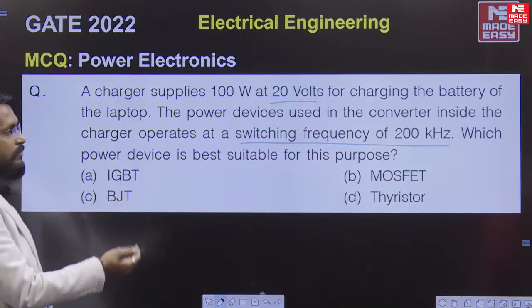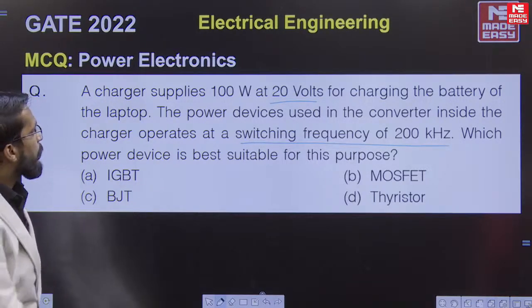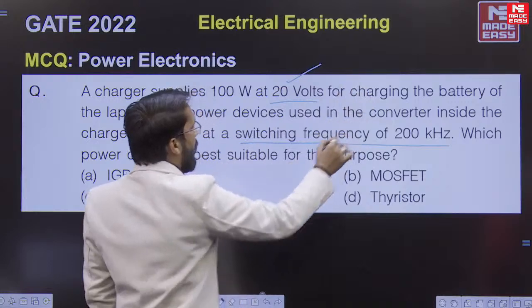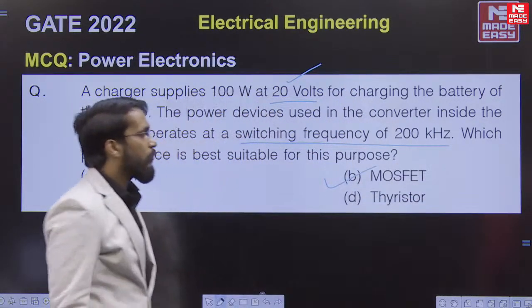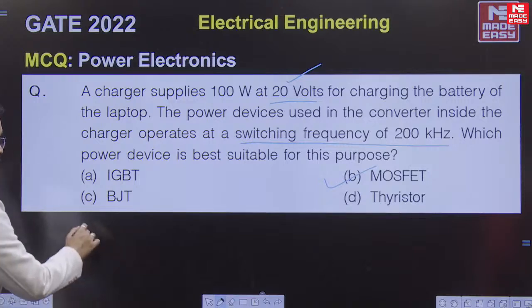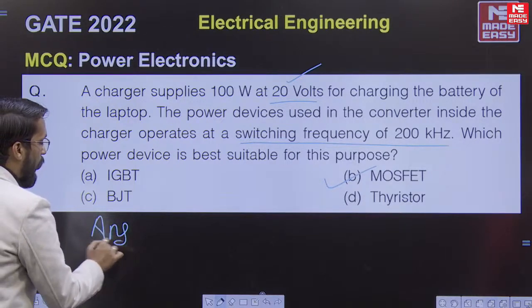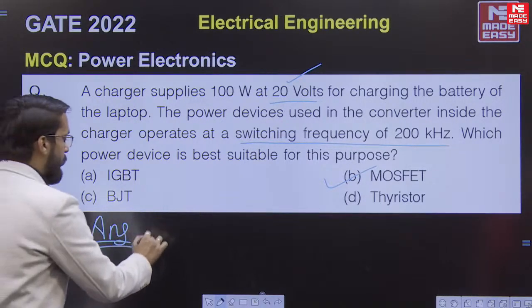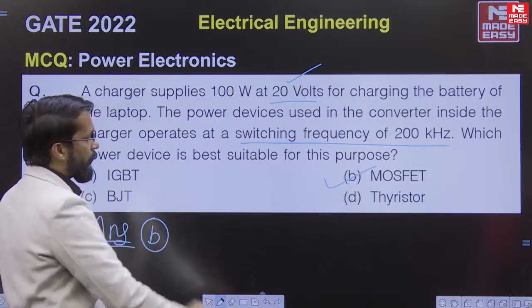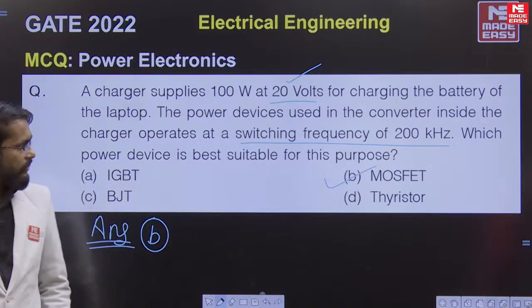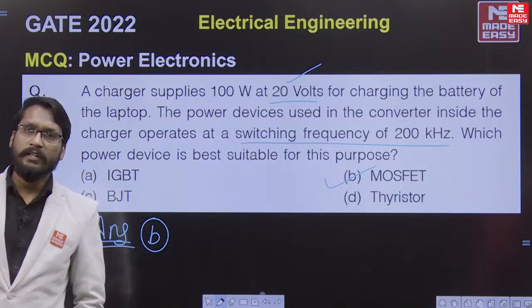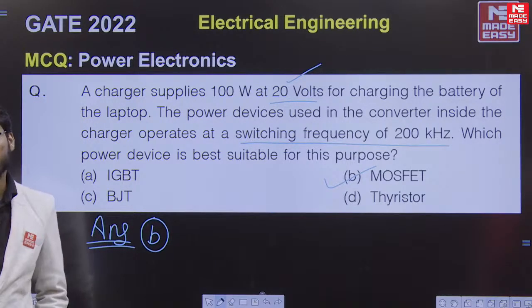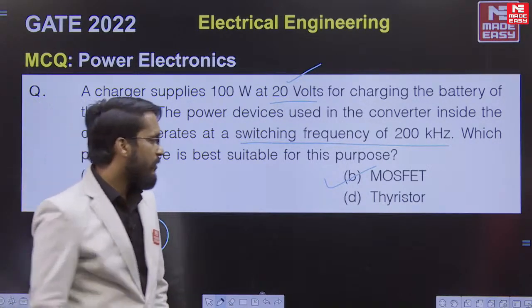So out of the given options, the best one for this low voltage and this frequency range is MOSFET. The answer of this question is B, that is MOSFET. We all know this very well, that for high switching frequency applications and low voltage circuits, we must prefer MOSFET. So the answer is MOSFET.